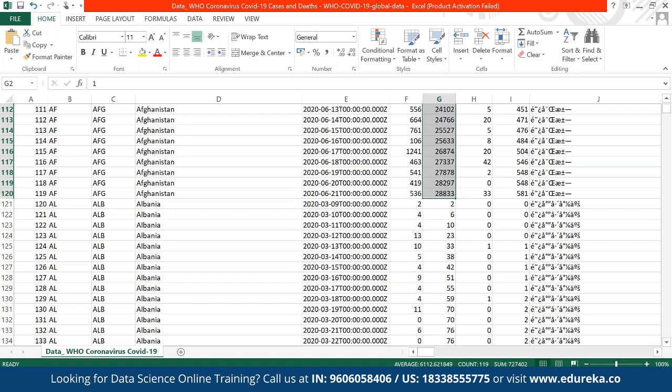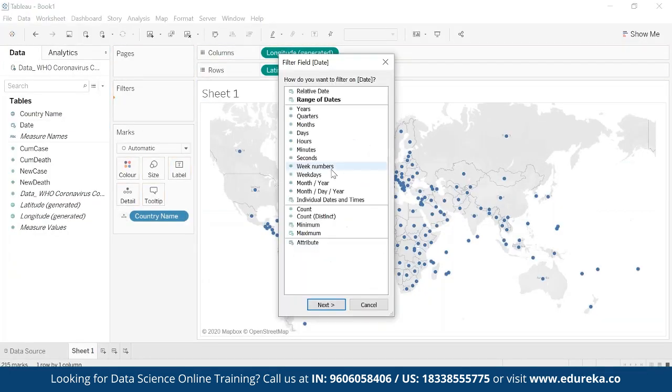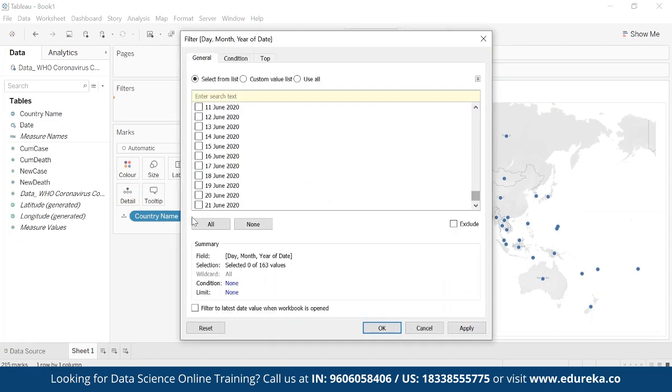It is giving me around 7,27,000, which is wrong, because the total number of cases which I have is 28,000. It's nothing but 21st of June. So what I will do, I'll just apply a filter on the date, and I know that the data which I have is till 21st of June. So I'll select 21st of June, so that I get the cumulative value, which is nothing but 28,000. So I'll go to the date and apply the filter. And here I'll go with month, day, and year. And I'm interested in the last date, which is 21st of June. So I'm applying the filter, because I know that 21st of June is the last date.